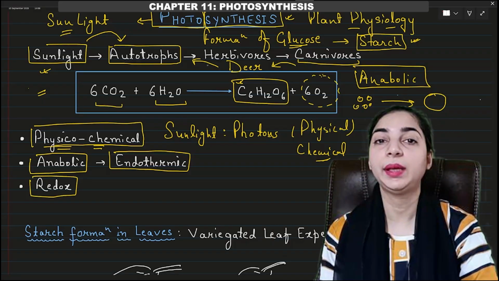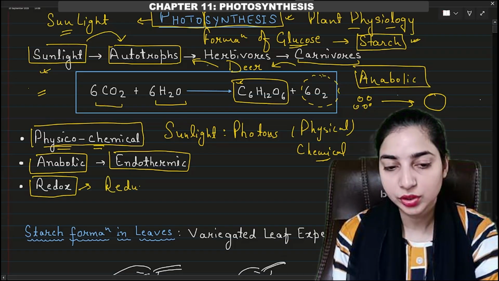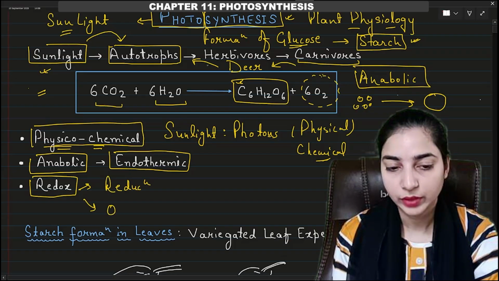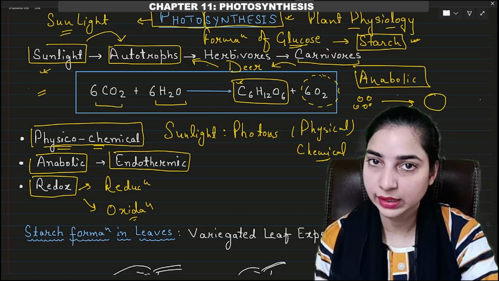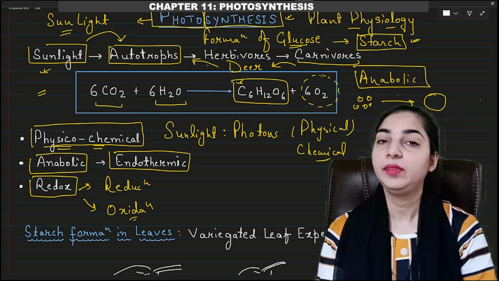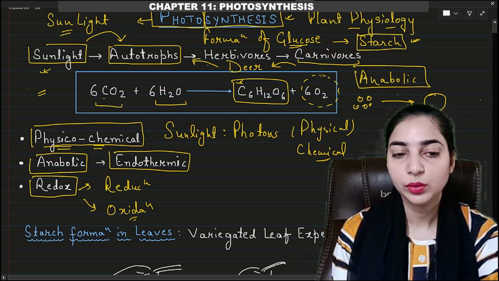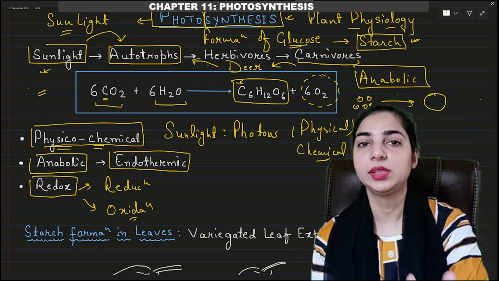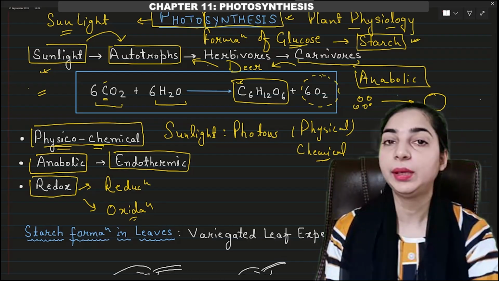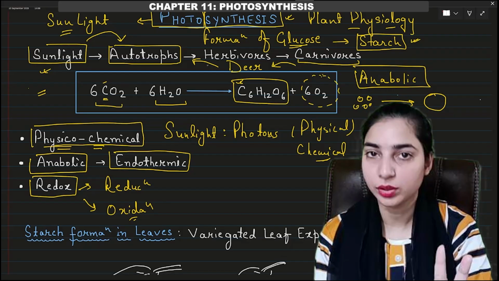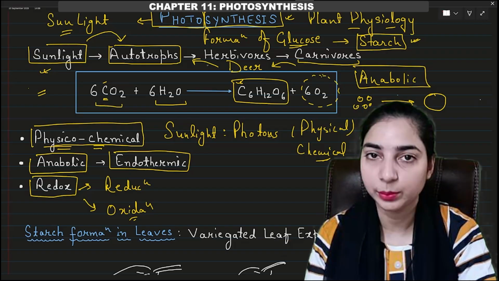Now what do we mean by redox reaction? It means it will be reduction as well as oxidation. So both reduction and oxidation will take place in this reaction. Let's see how. We have carbon dioxide initially, right? In carbon dioxide you can see that we have 2 oxygens per carbon atom. Okay, so carbon dioxide has 1 carbon and 2 oxygen. That means the number of oxygen is double the number of carbon, right?